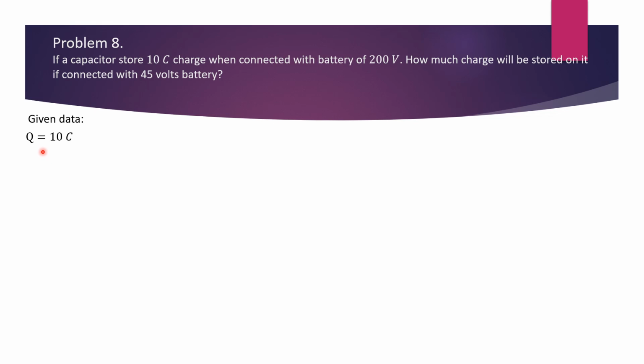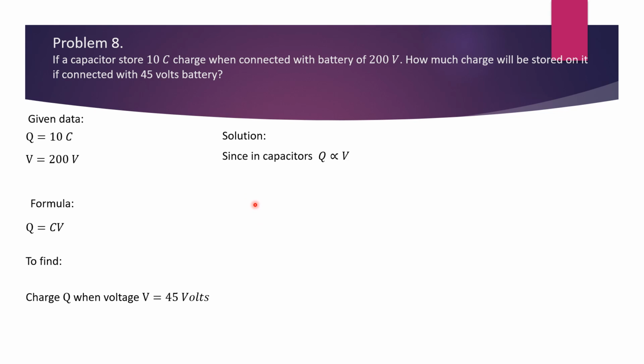Charge given is Q is equal to 10 coulombs. Voltage is equal to 200 volts. The formula is Q is equal to CV. To find charge Q when voltage V is equal to 45 volts. Now the solution. Since in capacitors Q is directly proportional to V, using C as the constant of proportionality, Q is equal to CV. That is the formula that we are using here. And this is how we reach, from the proportionality of the charge to the voltage, to the equation. Mark it as equation 1.